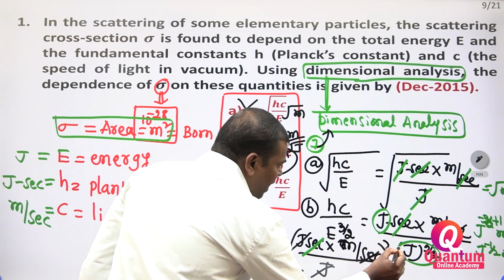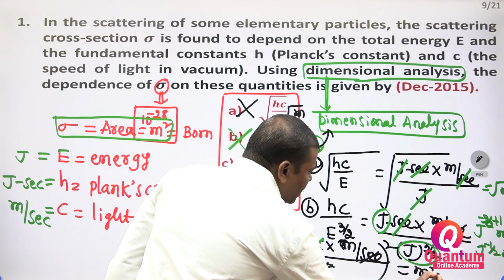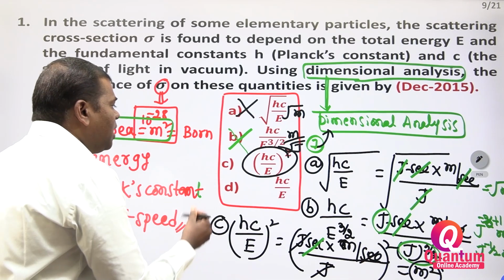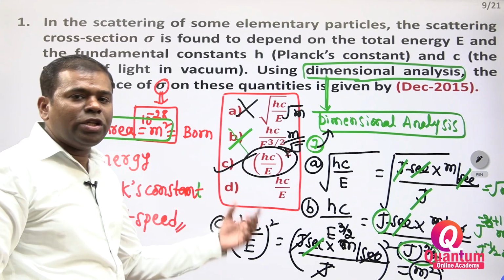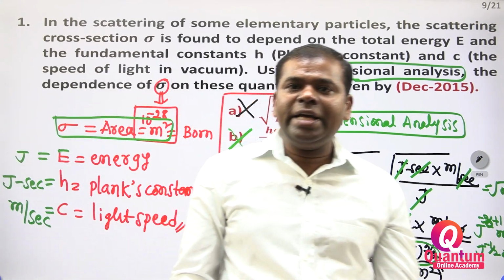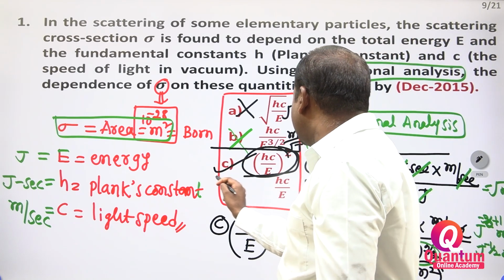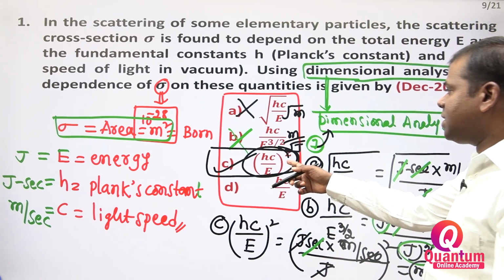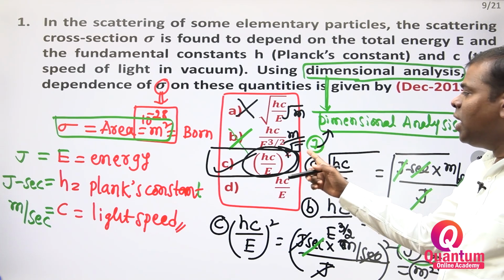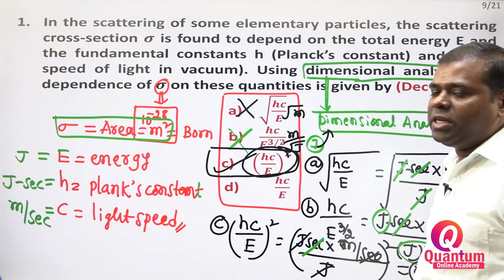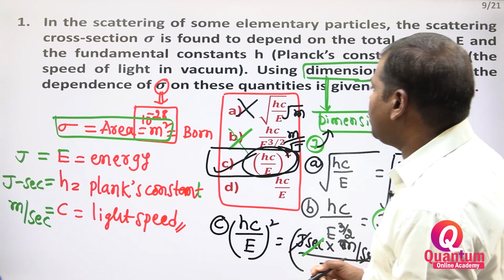Whole square is there. This is equal to meter square. Which one is correct? Option C is correct. So like this you have to do. According to this problem, hc by E whole square is correct, option C. Like that you have to see.